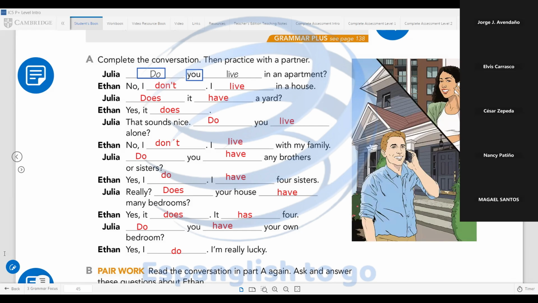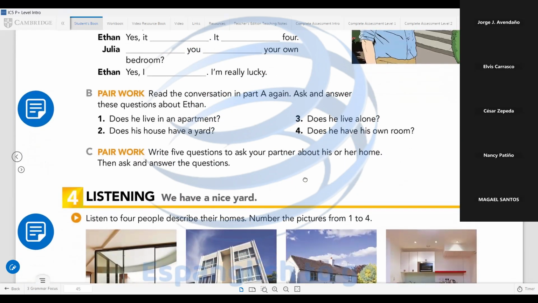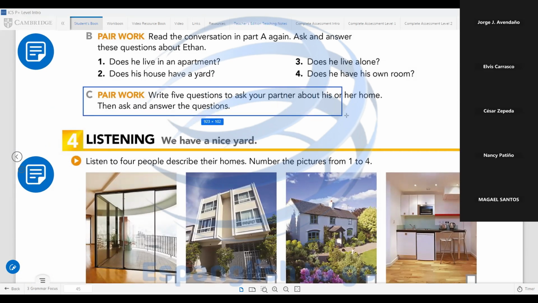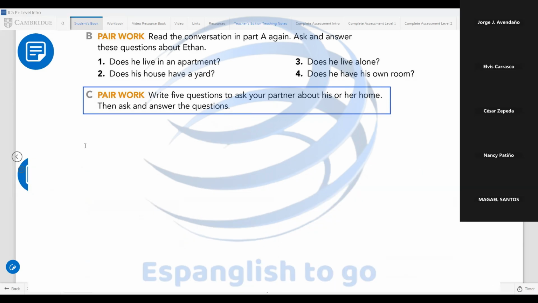Excellent. Let's continue. Let me erase here. Okay. Let's continue with exercise C. So we have to write 5 questions to ask about your partner, about his or her home. Let's write 5 questions. So maybe here we can ask, what would be one option for a question, Elvis? What kind of question can you ask a classmate about his home?